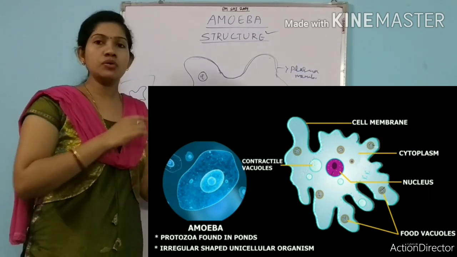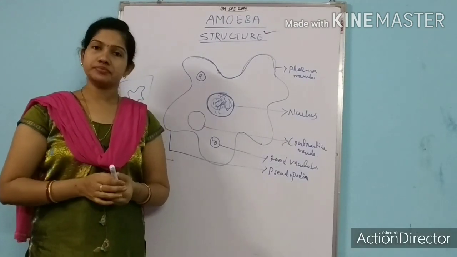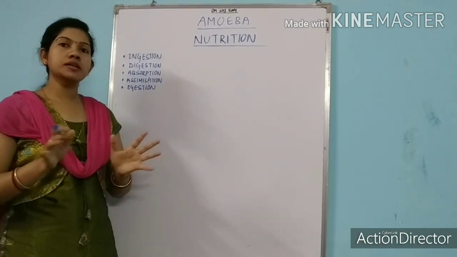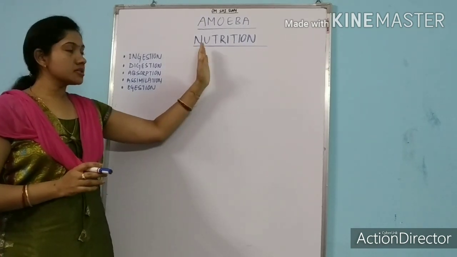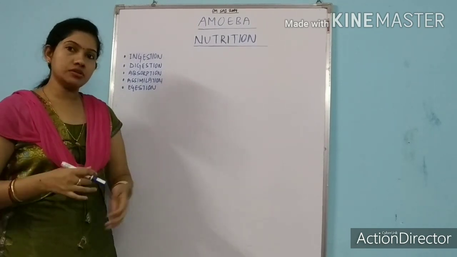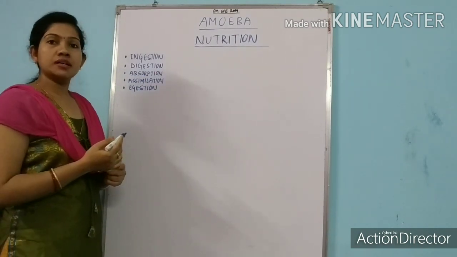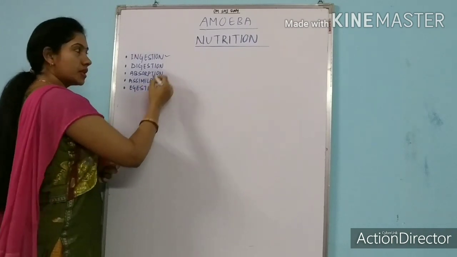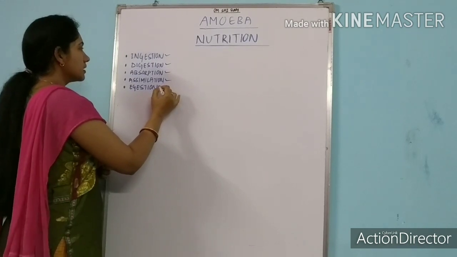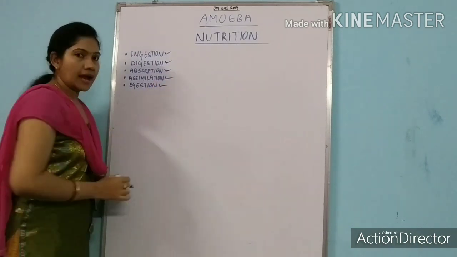Next, now I will tell you about the digestion or nutrition in amoeba. Students, we have already discussed the structure of amoeba, and I think you all got clear about it. Now we will discuss the nutrition in amoeba. How does amoeba take its nutrition? Here I have written some of the steps in nutrition: ingestion, digestion, absorption, assimilation, and egestion.